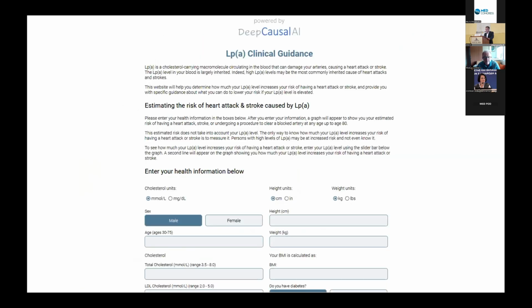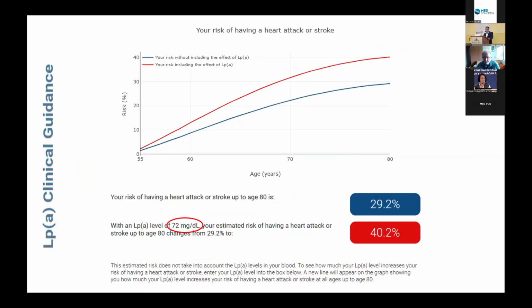And actually, there is an artificial intelligence tool which can be found for free on the internet. It's called Lipoprotein(a) Clinical Guidance, and this gives information for lifetime risk, not just for 10-year risk. And this also takes into account the elevated lipoprotein(a) levels. For example, this patient has a lifetime risk of 29%,